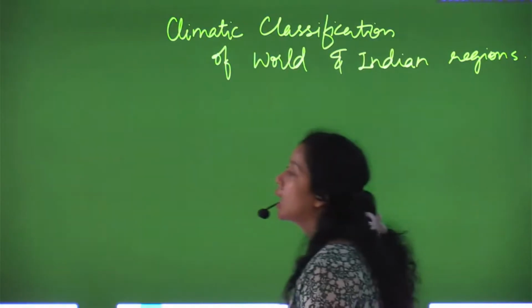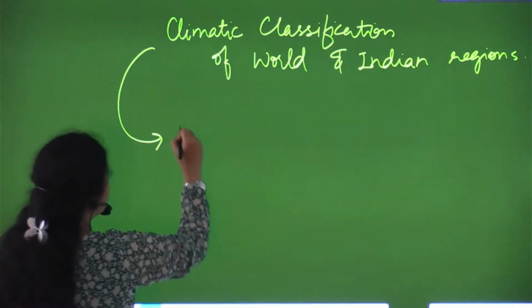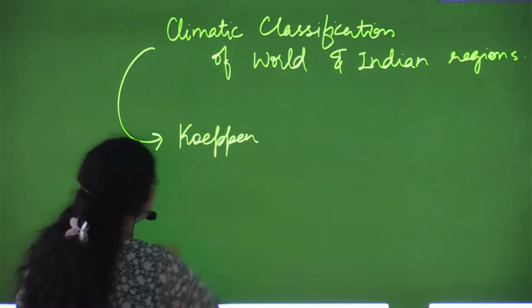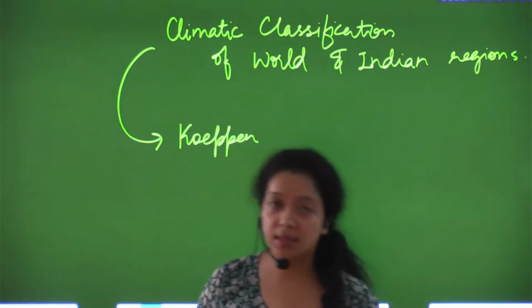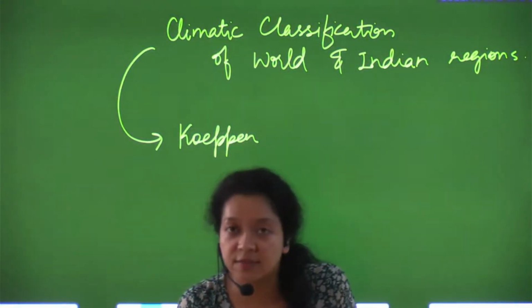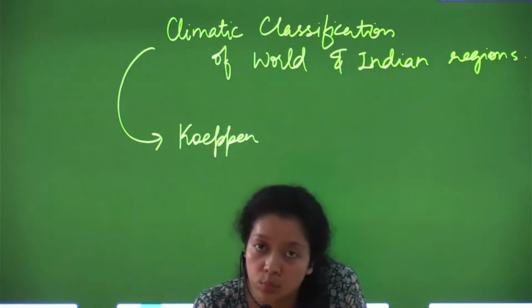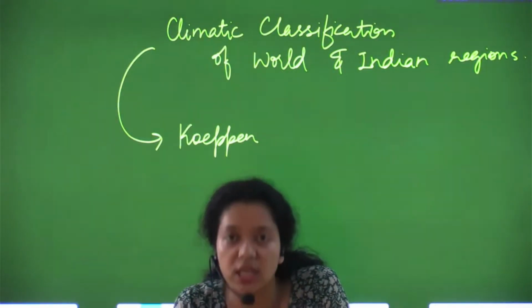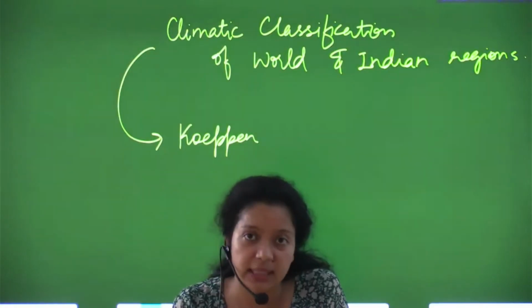Fine. So for the classification of climate, there's one scientist, Koppen. Koppen's classification is famous for classifying different climatic zones on the earth or in the world, and it is also used in India to further classify the Indian climatic conditions.